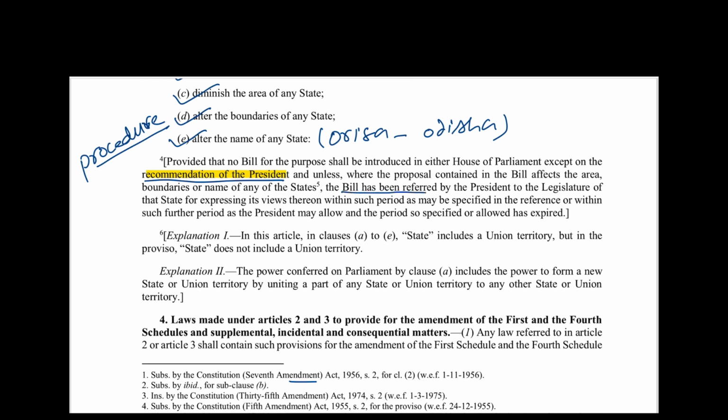The bill is referred by the President to the legislature of the state for expressing its views within the period specified in the reference, or within such period as the President may allow. The recommendation or the views are not binding on the President.